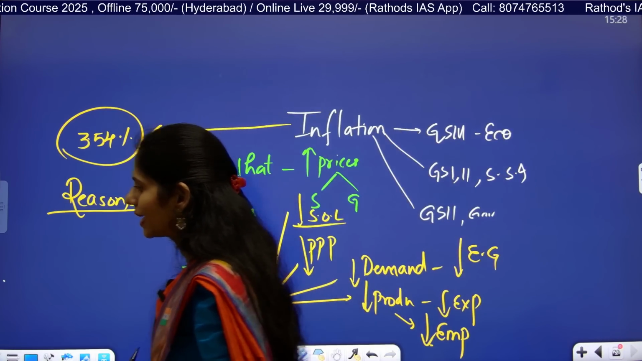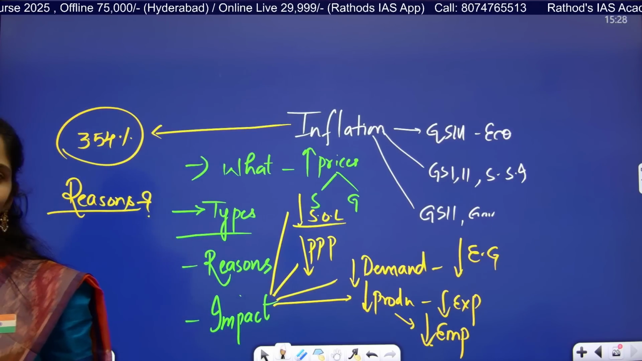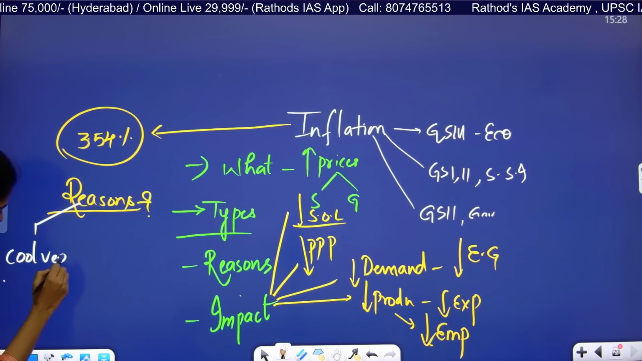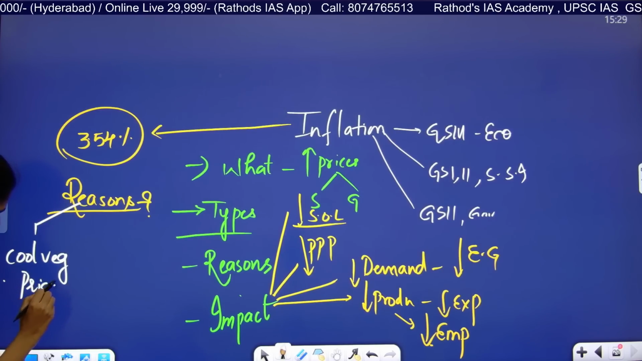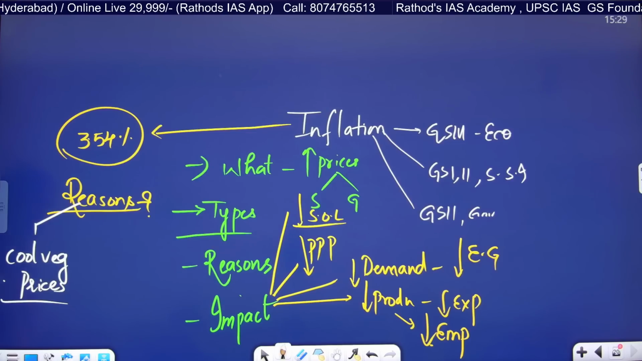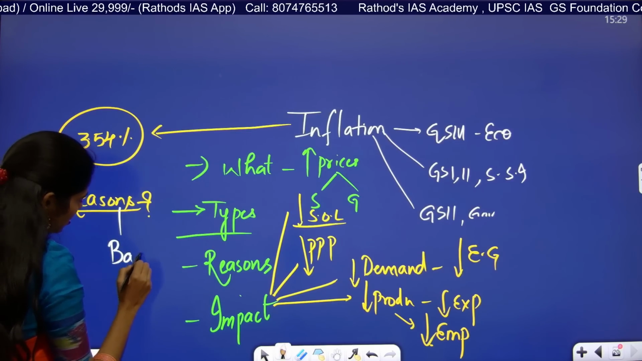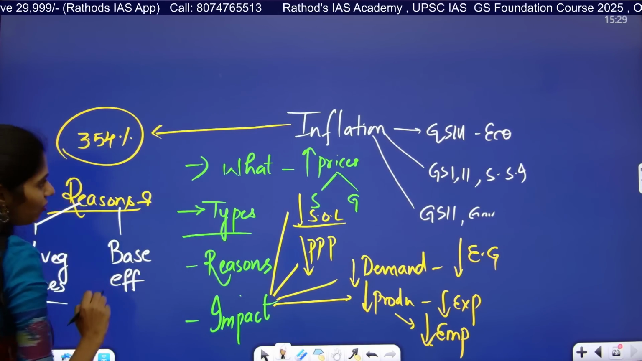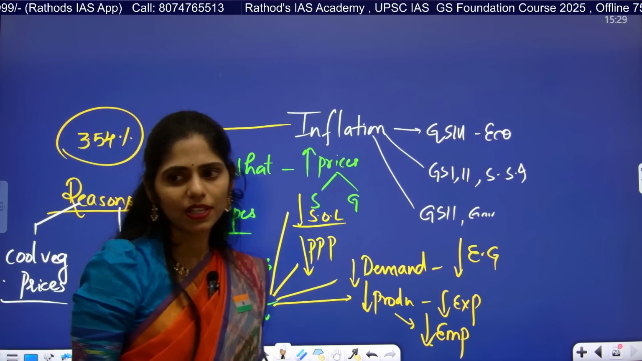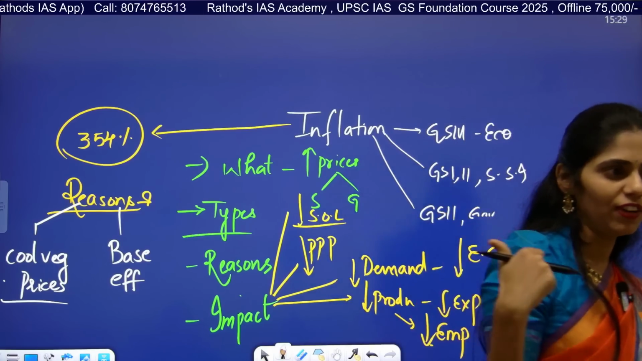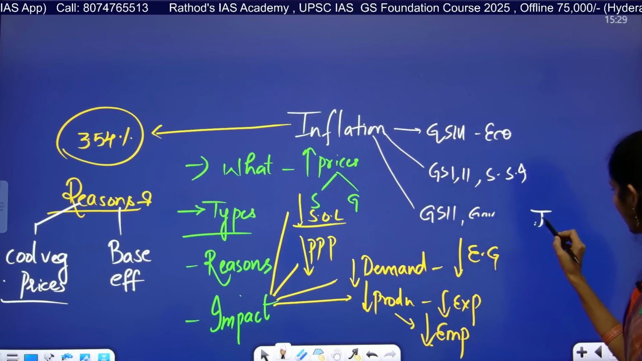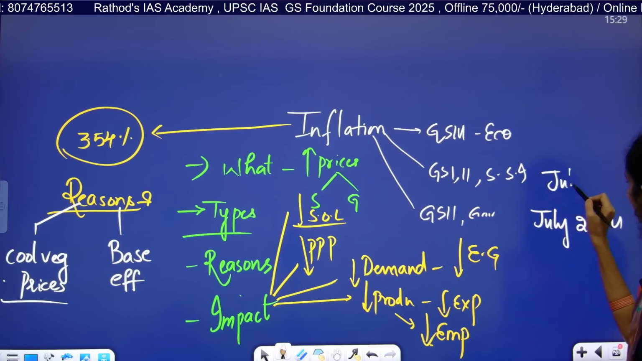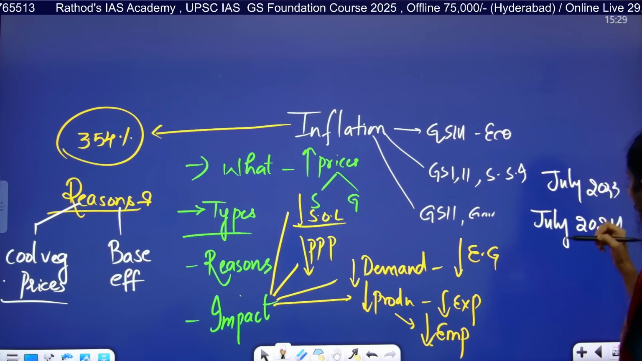Okay, what exactly are the reasons for this inflation? Actually, now there is a cool down of vegetable prices. So the first one is the cooling down of vegetable prices, and the next one is the base effect. So what is this base effect? We are talking about July month inflation, right? So we are comparing inflation of July 2024 with July 2023. So it is called a base effect.